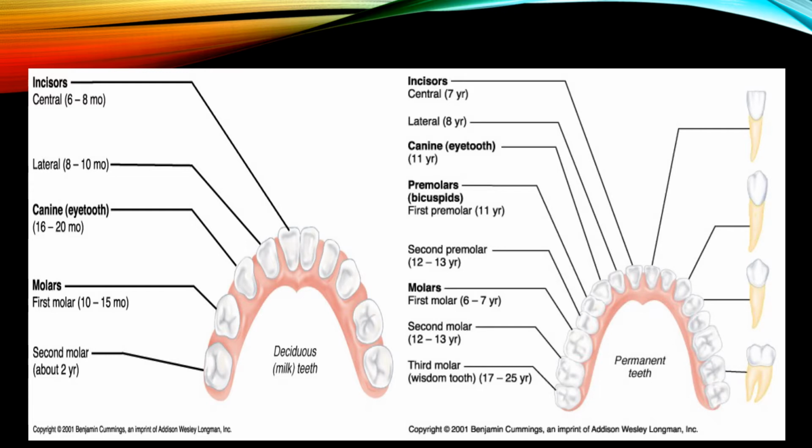It is the living portion of the tooth, and it contains several blood vessels and nerves. And the cementum is present only on the root of the tooth. It is a living connective tissue with cells in the lacunae, and it holds the root in the sockets in the jaws.